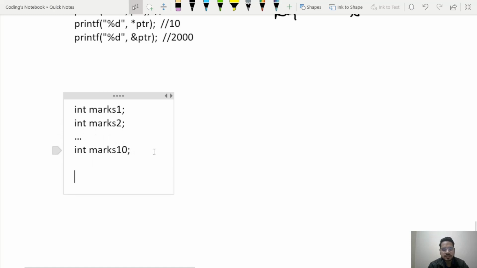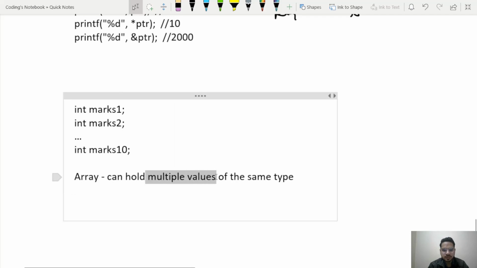An array is something which can hold multiple values but of the same type. By multiple values, how many values do we mean? We have to declare it while using the array. And what is this same type? Same type means same data type. So if I am using an integer array, then it will store all the integers only. I cannot store characters or floats there.